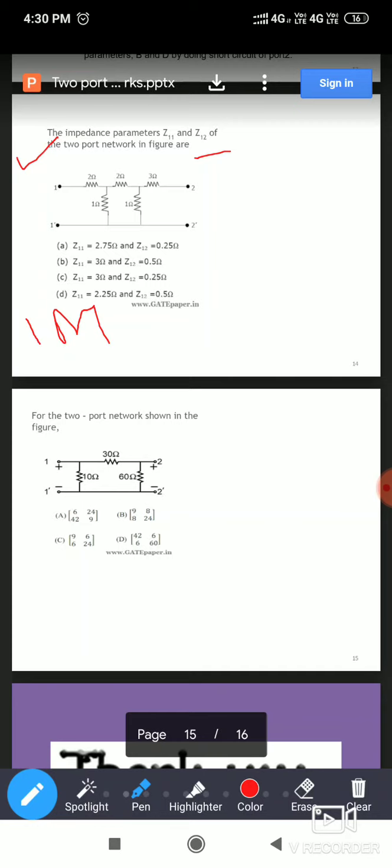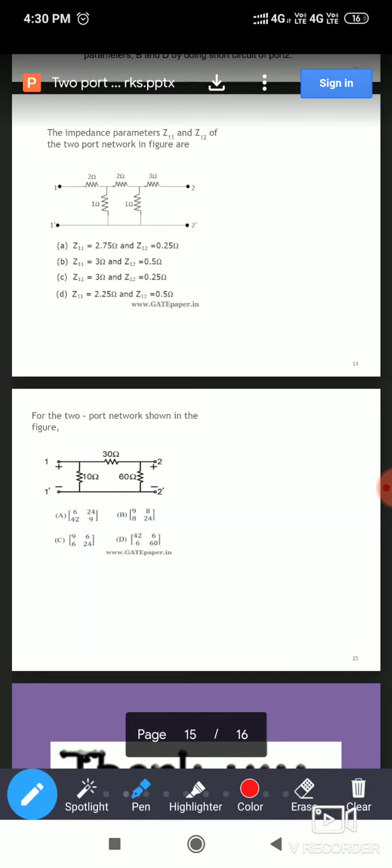Here, for the value of Z11, only 3 ohm is repeated. In option A it is 2.75, in option D it is 2.25. So if you get a value other than 3, there will be no requirement to find the value of Z12. Okay, now how to solve this type of problem.